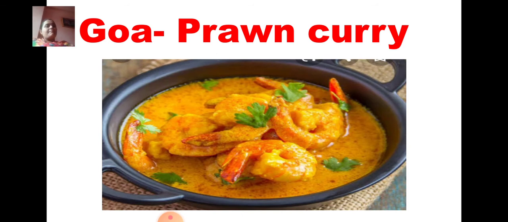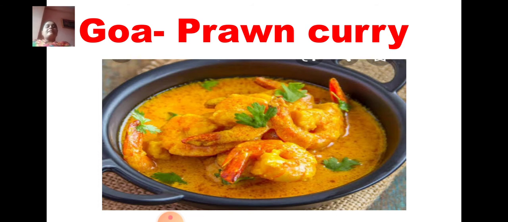Now next one is Goa. Goa is also a neighboring state of Maharashtra, and Goa's famous food item is prawn curry. Prawn is a fish, and they have it very often. So prawn curry is a famous food item of Goa.